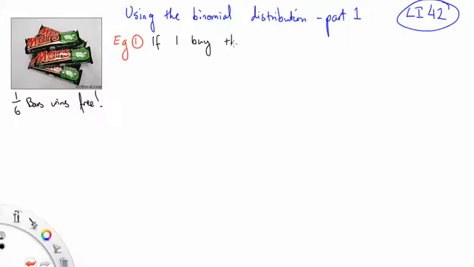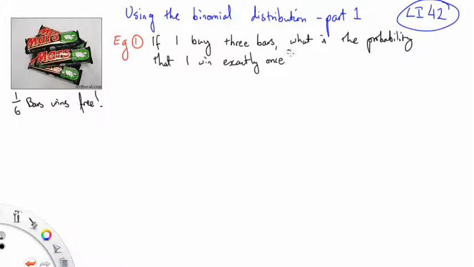3 bars, what is the probability that I win exactly once? What's the probability I win exactly once? Is it going to be more than if I buy 1 bar? I think so. Well, let's analyze it.